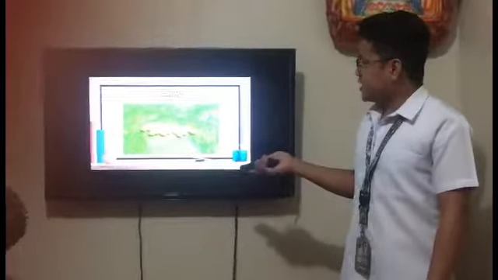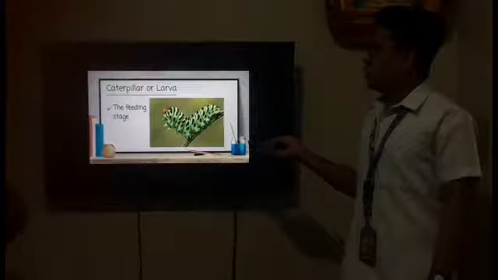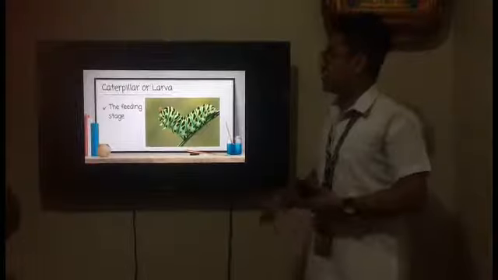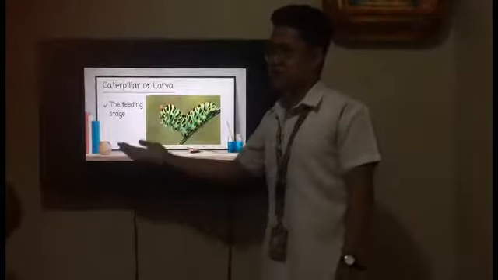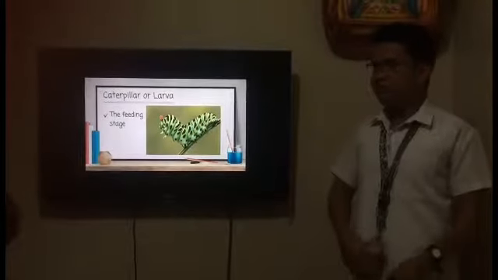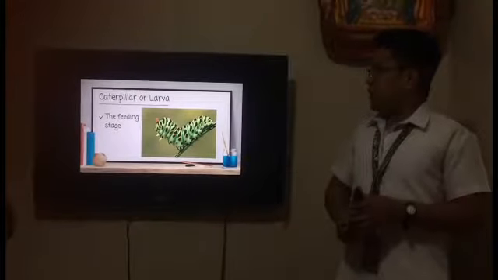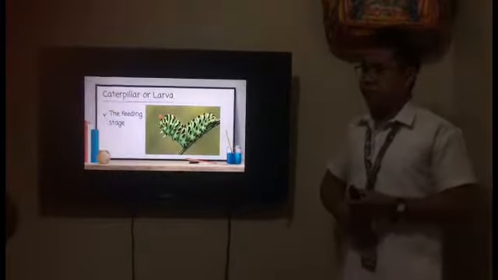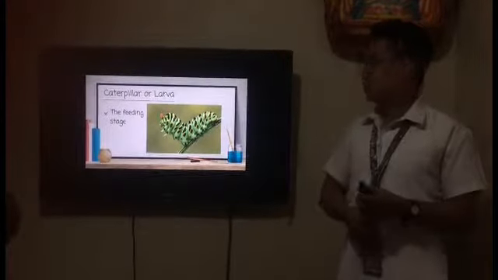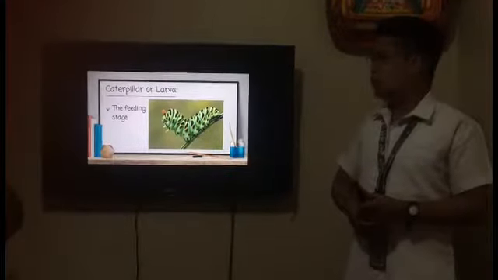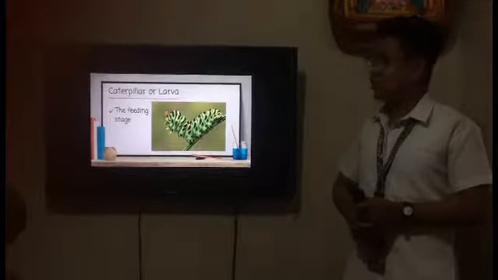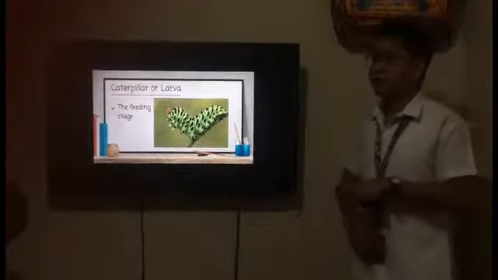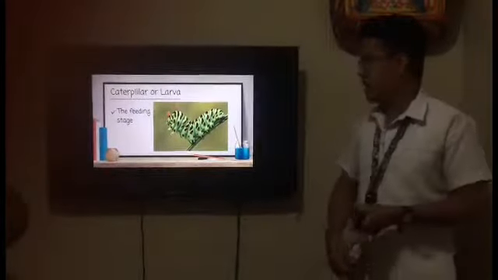The next stage is the caterpillar or larva. So it is also called the feeding stage. Caterpillar is also called larva. So it is the insect or the butterfly mode. The job of this stage, the job of the caterpillar, is to eat and eat. So kailangan lang niyang kumain ng kumain.